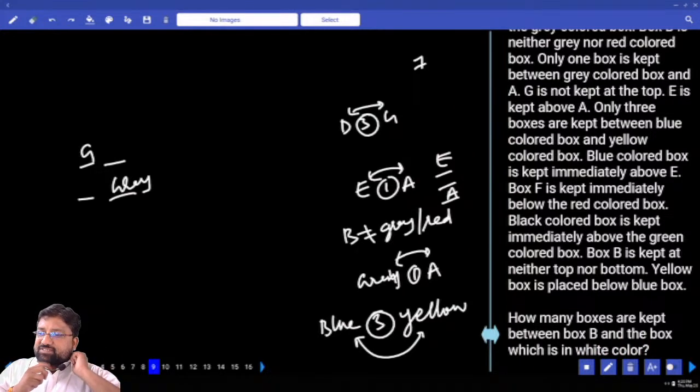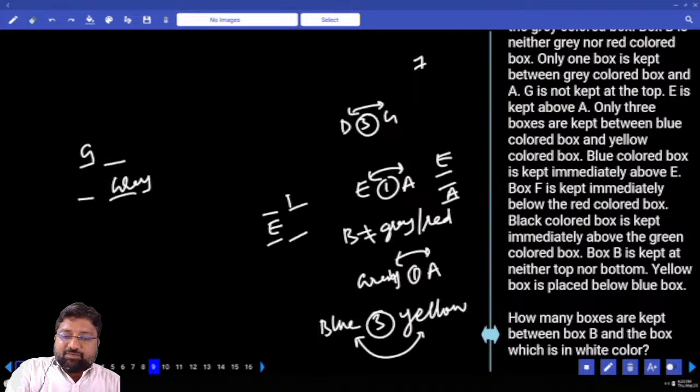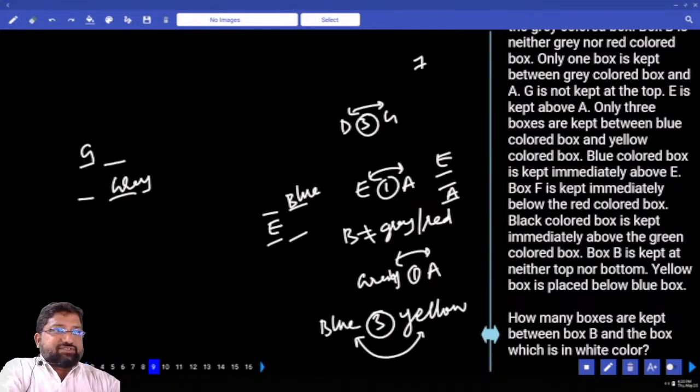Only 3 boxes are kept between blue colored box and yellow colored box. Blue color box is kept immediately above E. Immediately above E is which color box? Come on, immediately above E is which color? Blue color. Next.